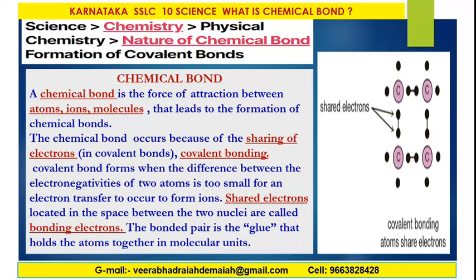The important thing is that the electrons located in the space between the two nuclei during the sharing are called bonding electrons. What are bonding electrons? There are some electrons in between the space. The bonded pair is the glue that holds the atoms together in molecular units.